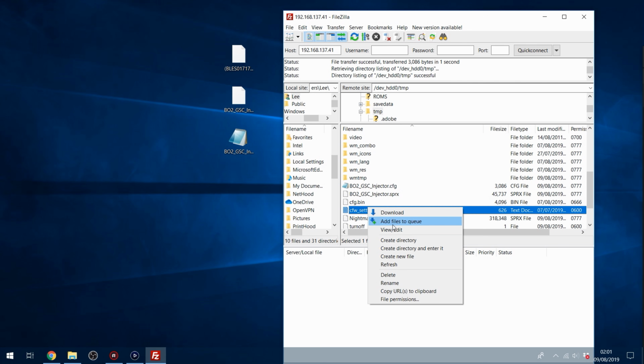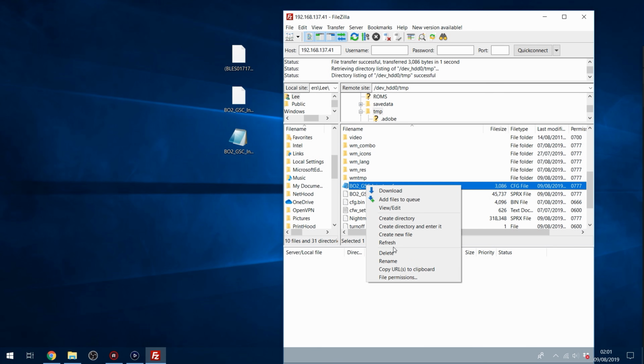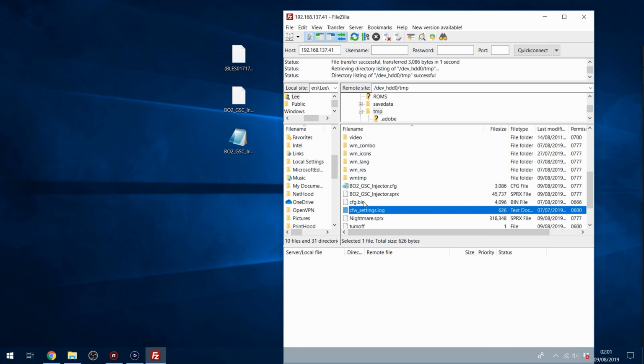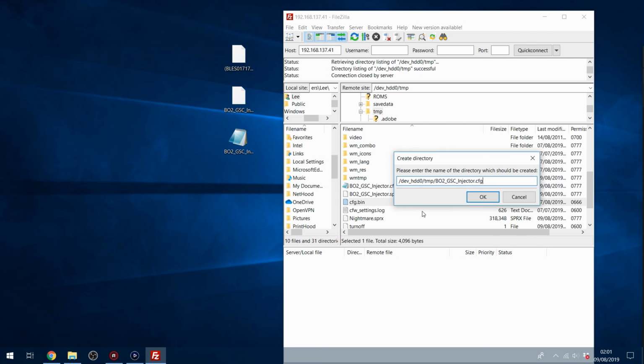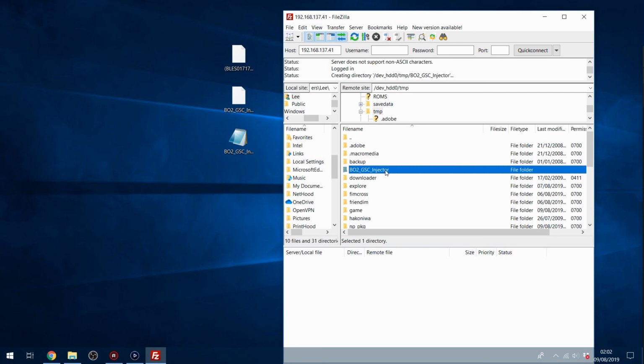Then create a new directory and just call it the same name. So I'll copy the name here and create a directory and just call it BO2 GSC Injector, obviously without the .config at the end. So create a folder with the same name.